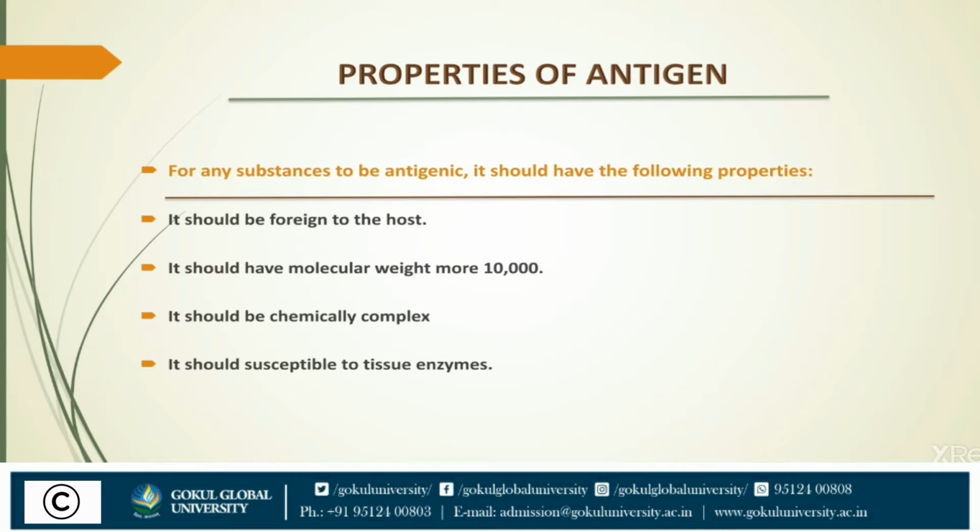The second is, it should have a molecular weight more than 10,000. A substance having a molecular weight less than 10,000 is weakly antigenic or non-antigenic. The third is, it should be chemically complex. Substances which are chemically complex and possess aromatic radicals such as tyrosine are more antigenic.